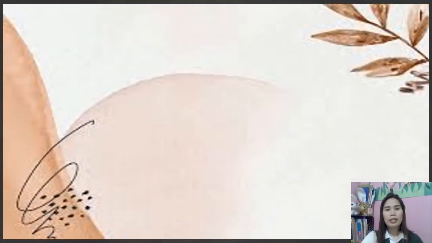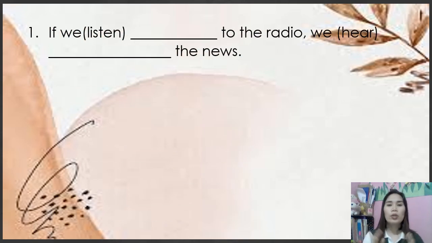So now let's practice the third conditional. So here in third conditional, there is no possibility that it will happen. Okay? So it is a dream or an impossible dream that will happen. And it sometimes shows regret. Okay? So in the if clause, we will be using the past perfect tense. And for the main clause, we will be using would have plus past participle.